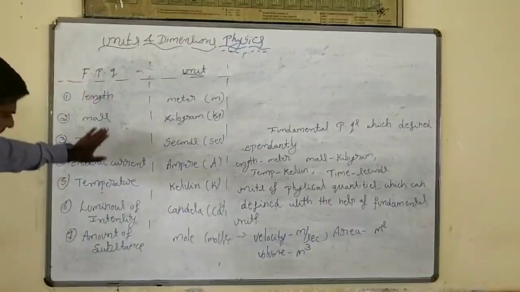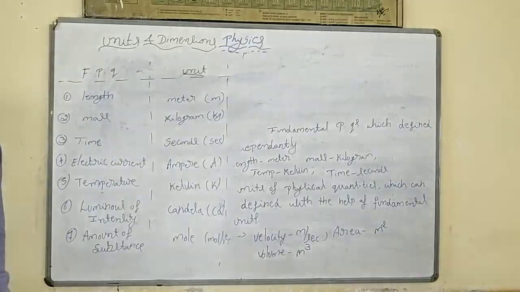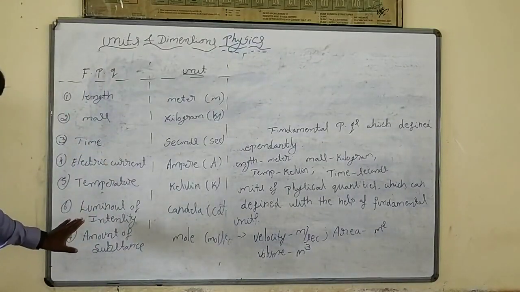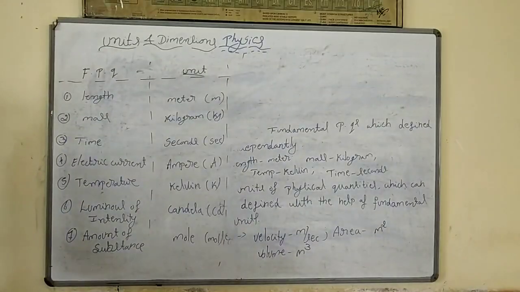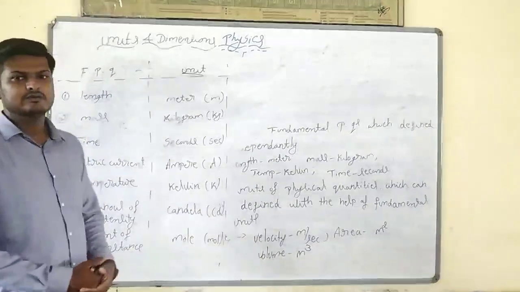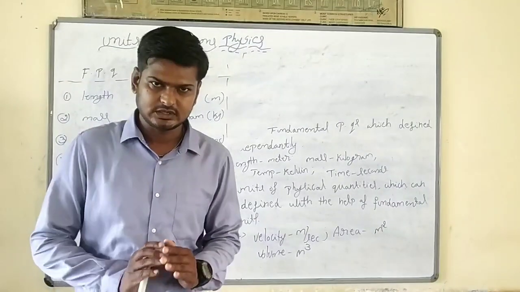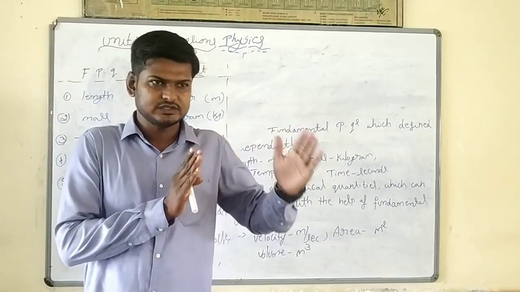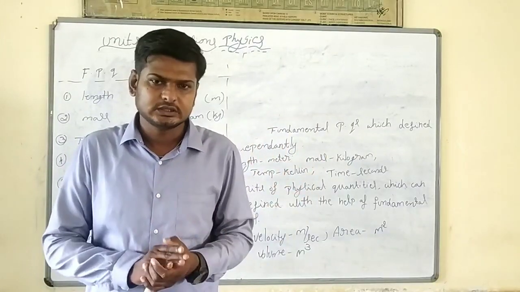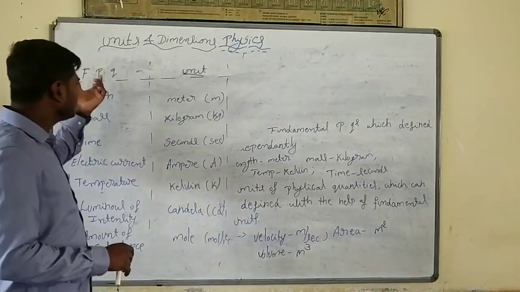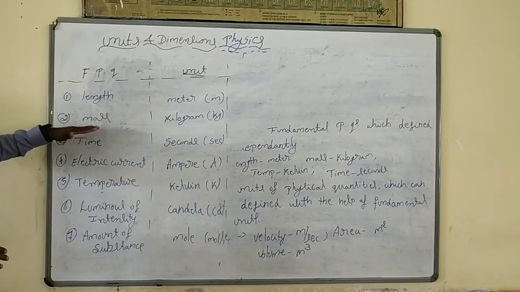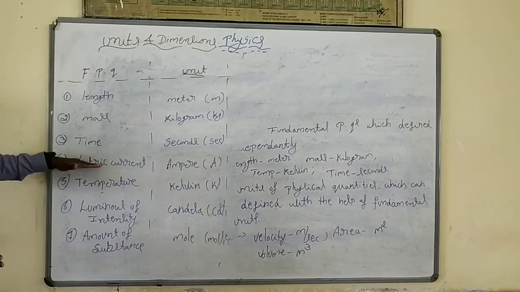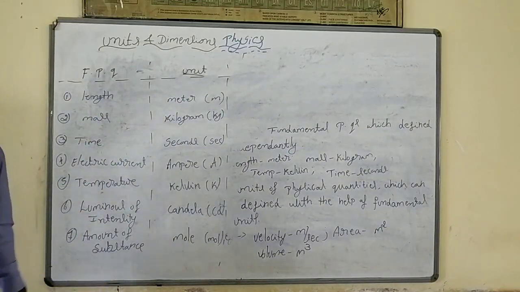The rest of these 7 will all be derived physical quantities. Except these 7, any quantity we measure is measured with the help of these 7 only. These are called the 7 fundamental physical quantities. Clear? Today's class we discussed physical quantity and types, unit and types. Only 7: length, mass, time, temperature, electric current, luminous intensity, amount of substance.